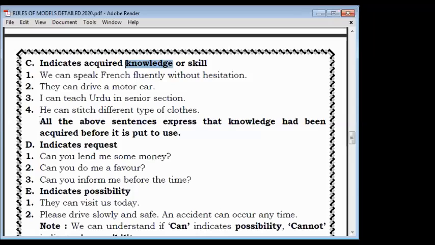The next example is, I can teach Urdu. So it is showing ability also, but especially teaching is a skill. Okay, so that's why it is showing a skill. He can stitch different types of cloths. Okay, stitch means sina. They means all the people about whom the speaker is talking can stitch different types of cloths.